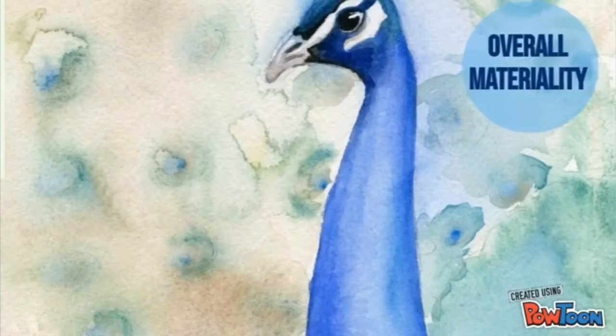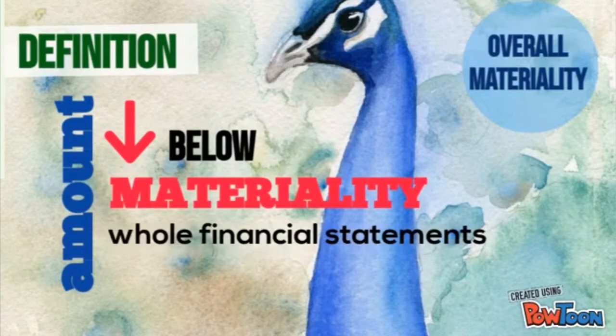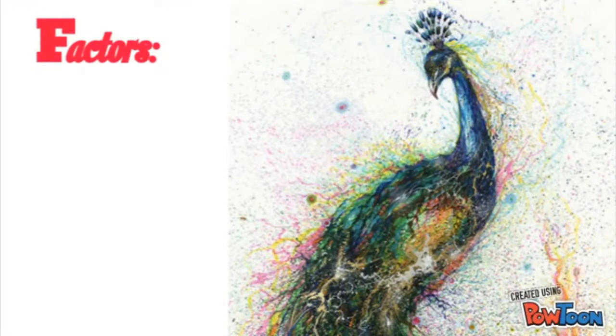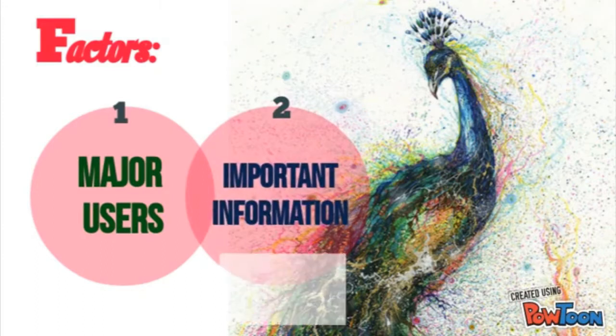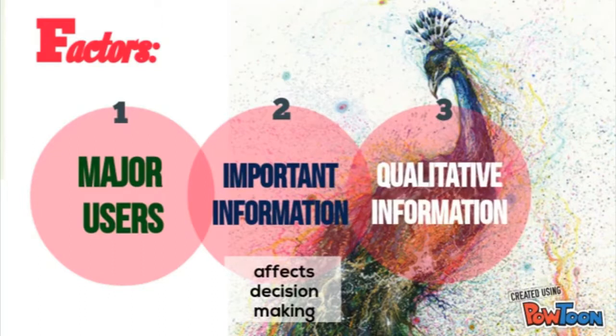Overall materiality can be defined as the amount which is below the materiality of the whole financial statements. Before determining the level of overall materiality, the following factors should be considered. One, the main or major users of the financial report. Two, the important information that will affect the organization's economic decision-making and the conduct of responsibilities of the people inside the organization. Three, the qualitative information that may create impact on the users of the financial report when it is related to the materiality.